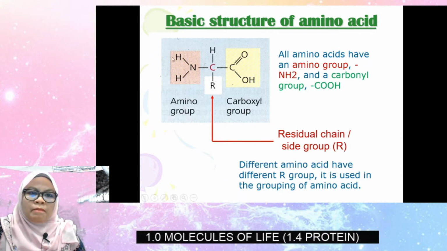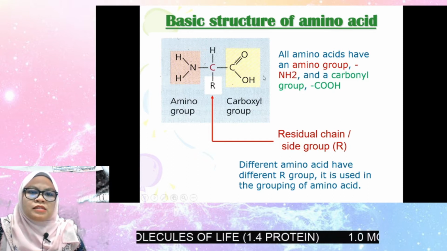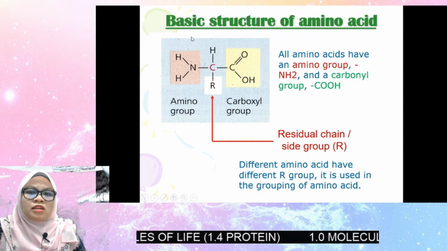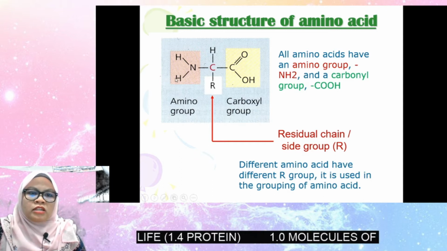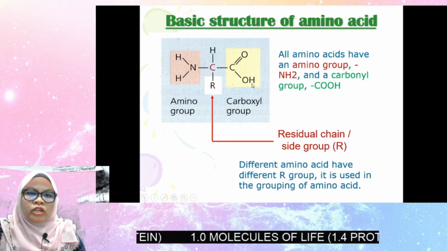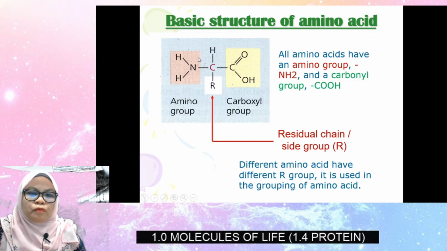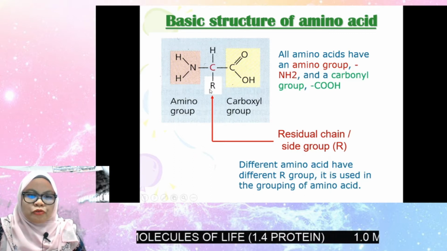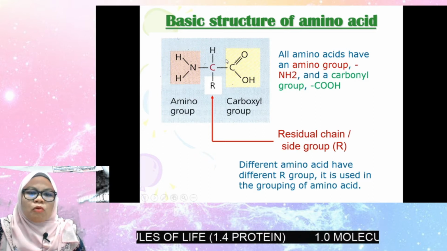Take a look and please remember this structure. Okay, the basic structure of amino acid: NH2, CH, C double bond OH. The functional groups are the amino group, the R group or side chain, and the carboxyl group.